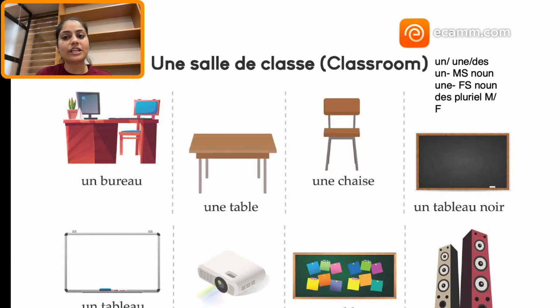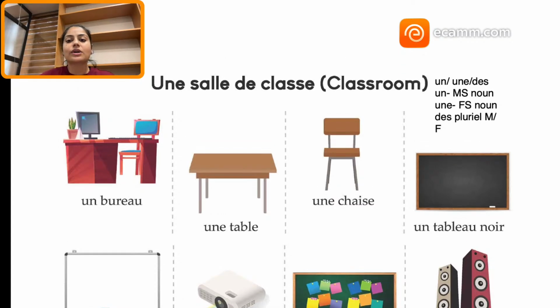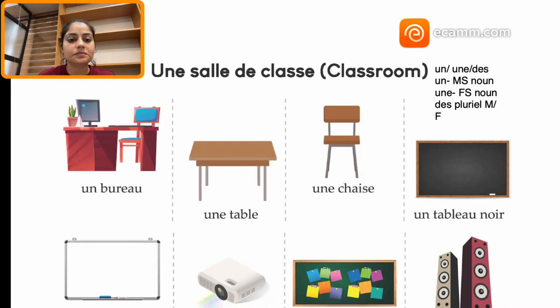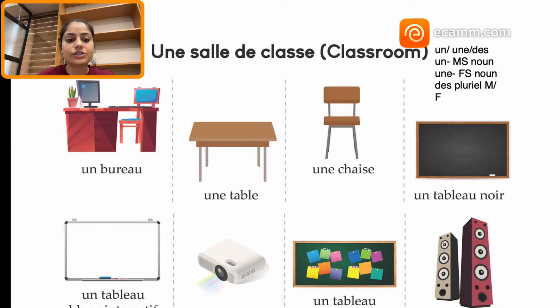So that is why, what I suggest, when I studied French, I never learned the simple vocabulary words. My teacher always asked me to learn them with the articles. That is what I deliver to my students as well, that you have to learn them with the articles, always. Alright, so let's start with the vocab words. Une salle de classe means a classroom. Oui, d'accord. So the first one is un bureau.